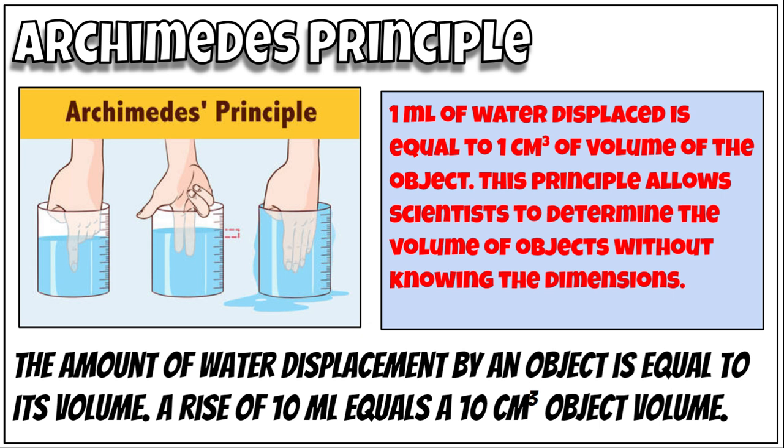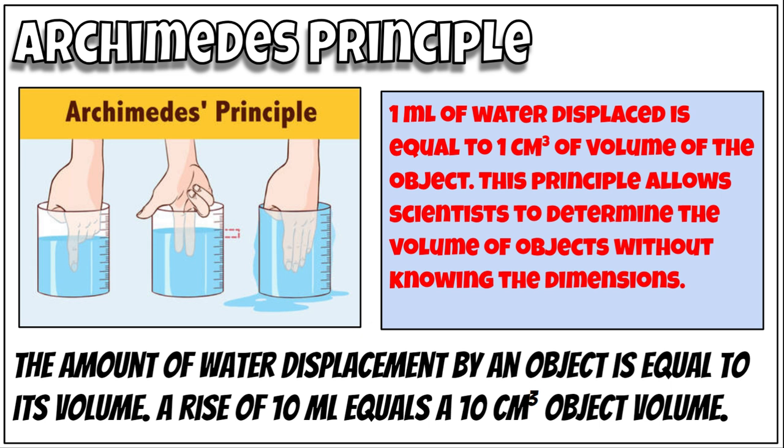So 1 milliliter of water displaced is equal to 1 centimeter cubed of volume of that object. This principle allows us as scientists to determine the volume of objects without knowing what the dimensions are. We can take a rock, for example. There's no way we can look at the length, the width, the height. We can't calculate the volume unless we use something like Archimedes' principle.